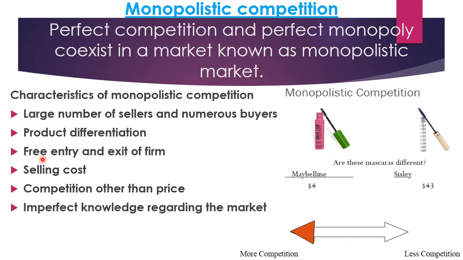And this free entry and exit occurs only for a short period of time, because the supernormal profit is for a limited period. After that, when it switches over to normal profit, the entry and exit of firms decreases and stops gradually. Because if the firm is earning normal profit, new firms will not get attracted towards this market. And the firms already in this market earning normal profit don't incur loss, so they will not exit from the market.